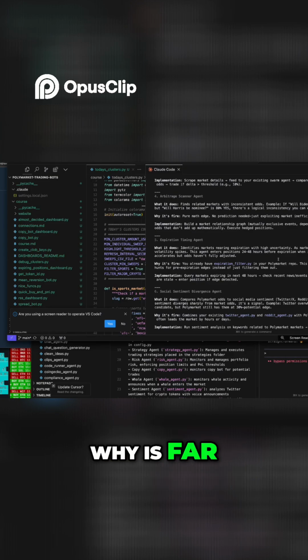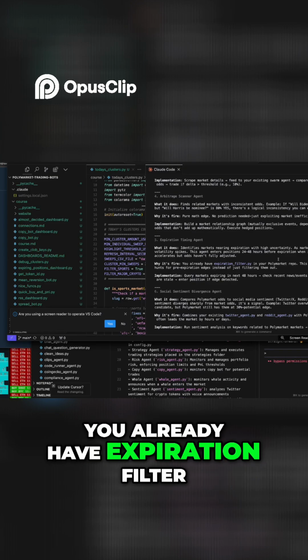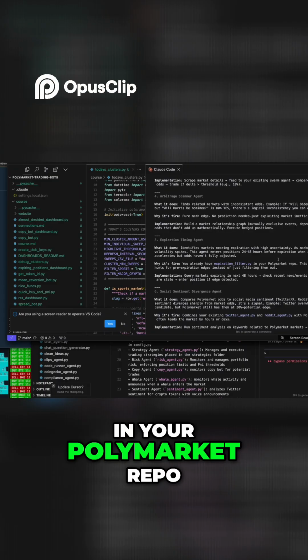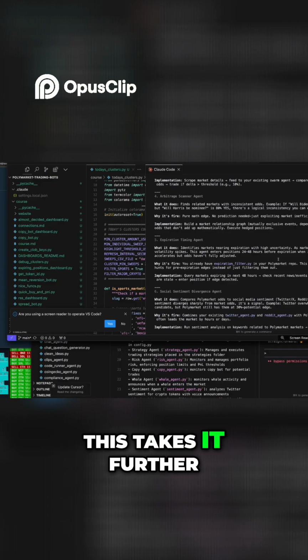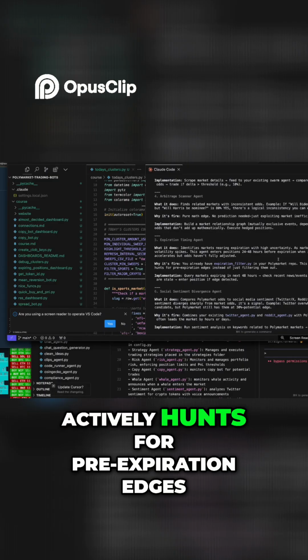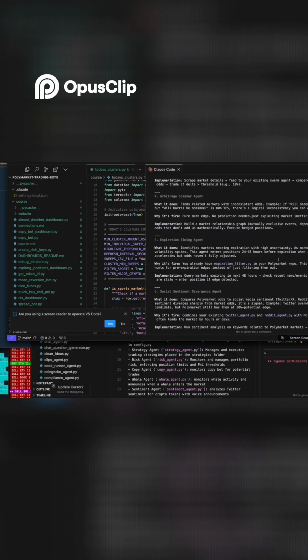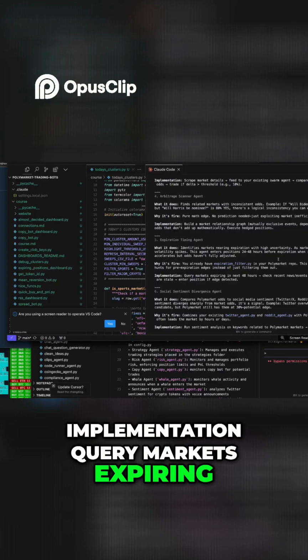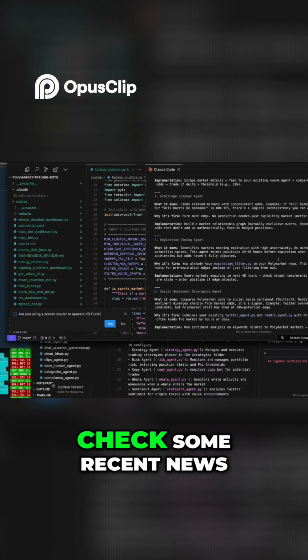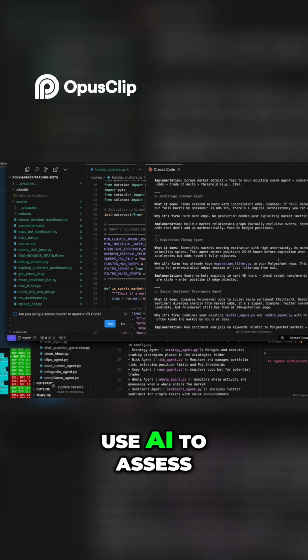Why is it fire? You already have an expiration filter in your Polymarket repo. This takes it further, actively hunting for pre-expiration edges instead of just filtering them out. Implementation: query markets expiring in the next 48 hours, check some recent news, and use AI to assess if odds are stale.